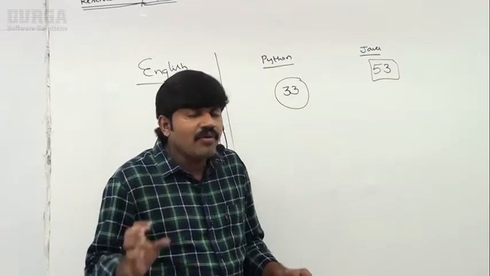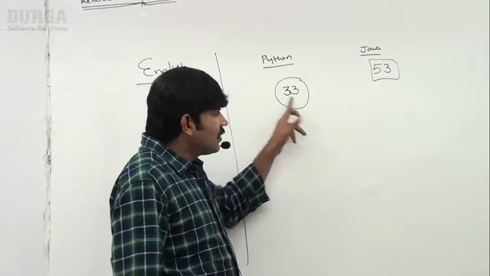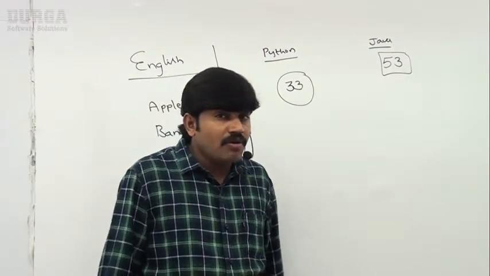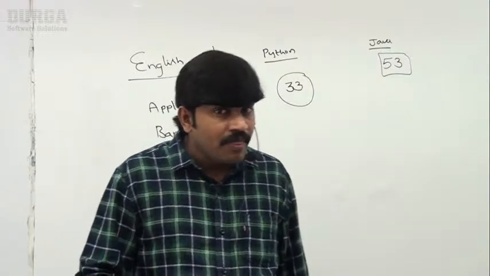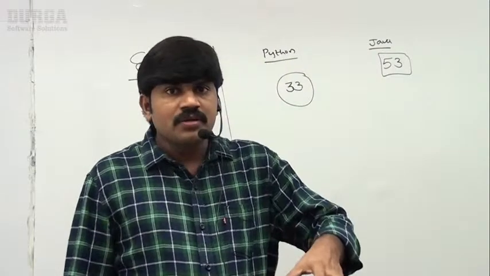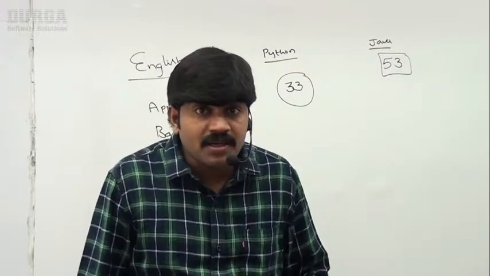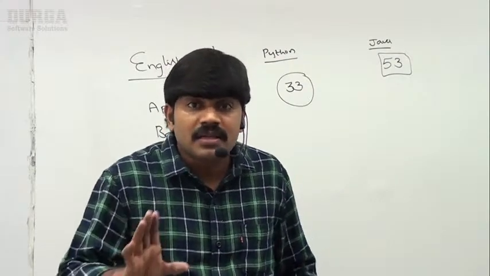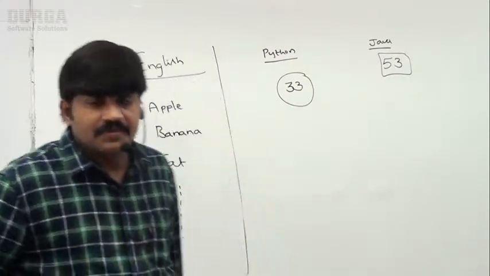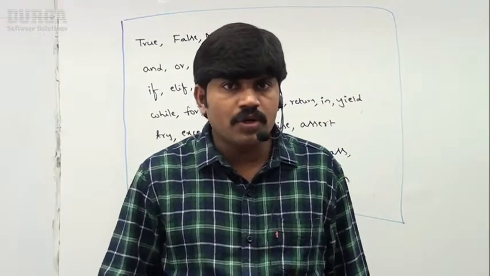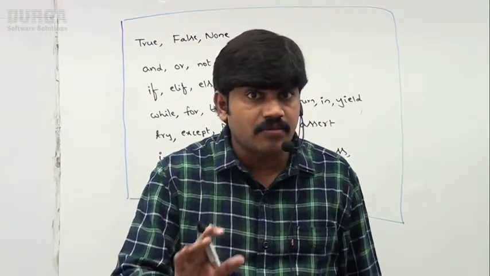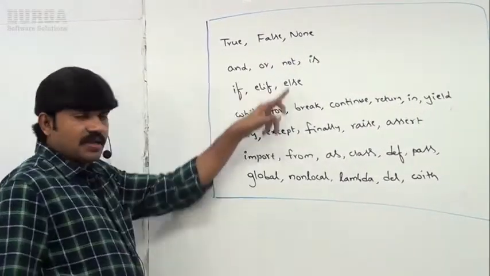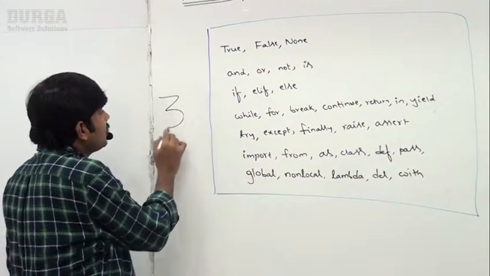Okay. So now I will list out all 33 reserved words which are available in Python. First you have to tell what is a reserved word. The words which are reserved to represent some meaning or functionality, such types of words are called reserved words. Remember that. Sir, let me list out all 33 reserved words in Python. Have a look once. Sir, these are 33. If you want, you can count them.